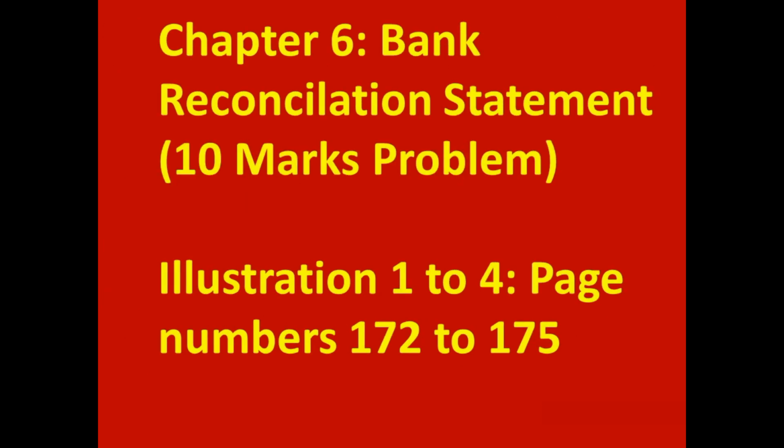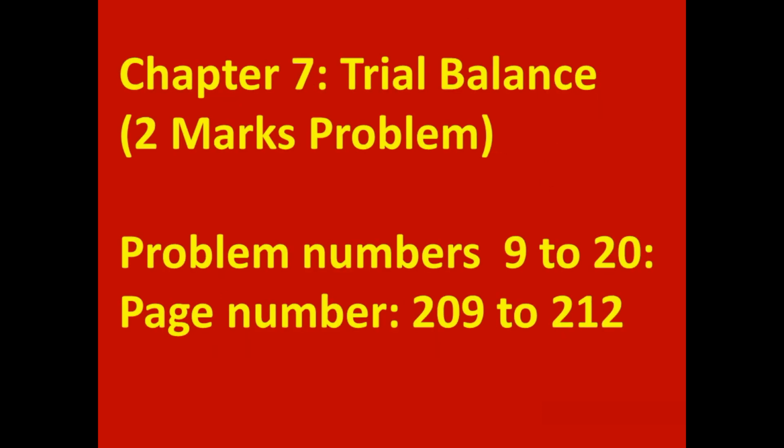From the same chapter, you have to learn some illustration problems also. Illustration 1 to 4. These are 4 problems you have to learn. These are available in textbook, page numbers 172 to 175. Chapter 7, Trial Balance. From this chapter, you will get one 2 marks problem. And important problems are from 9 to 20, page numbers 209 to 212.